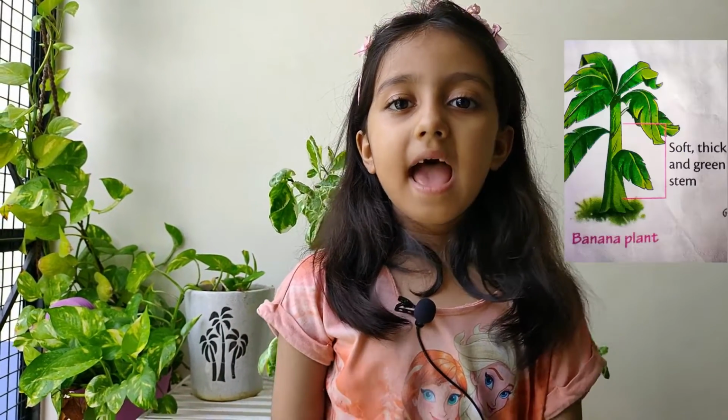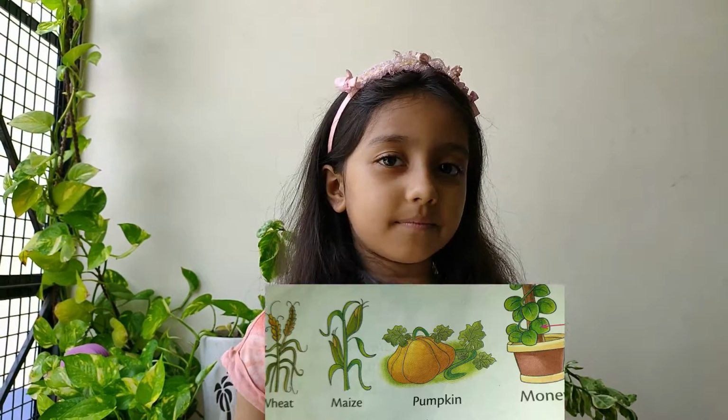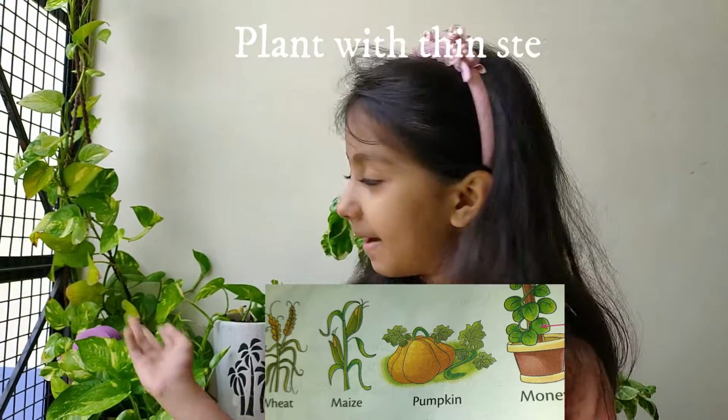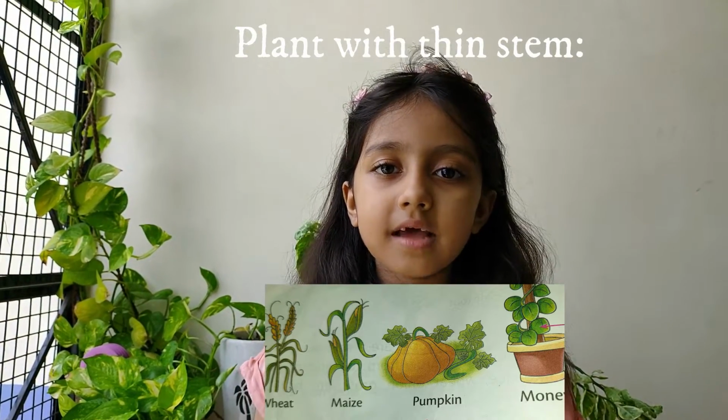Banana plant has a soft, thick and green stem. Herb, climber and creeper have tender stems. Plants like money plant, mint and pumpkin are examples of these stems.